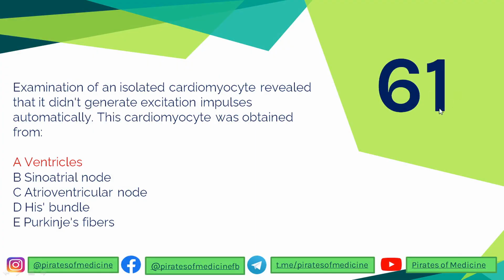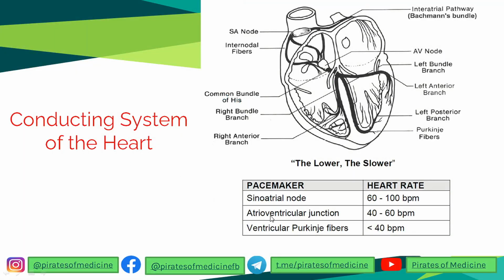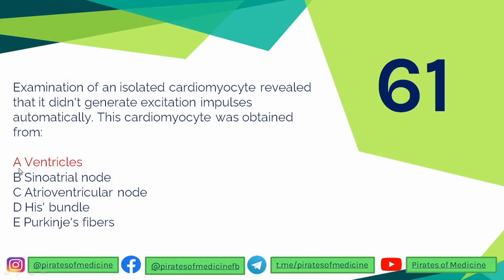So the 61st question here is that examination of an isolated cardiomyocyte revealed that it didn't generate excitation impulses automatically. This cardiomyocyte was obtained from, I told you, the conduction system of the heart. The SA node can act as a cardiac pacemaker. The AV node can act as a cardiac pacemaker. The Purkinje fibers can act as a pacemaker. What cannot act as a pacemaker over here is the ventricles.